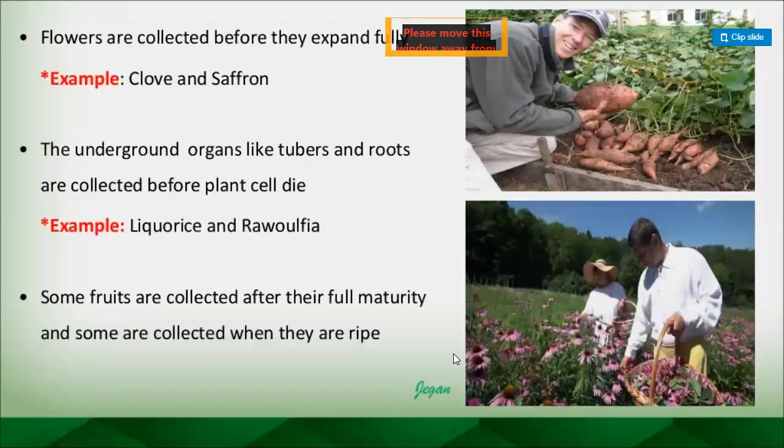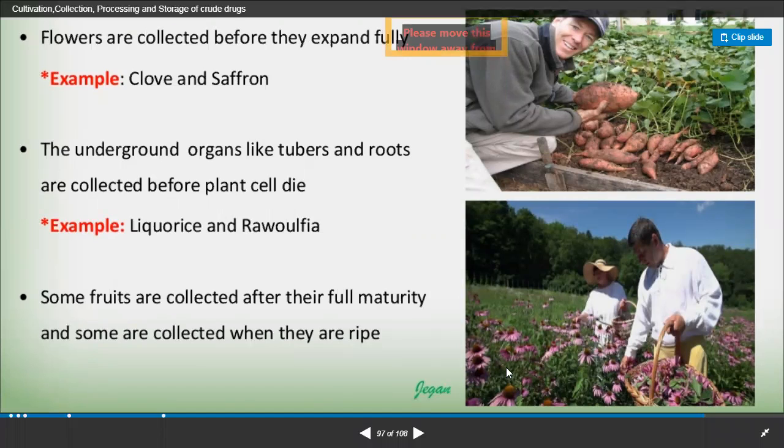The next example: flowers are collected before they expand fully. Examples are clove and saffron flower, like clove buds, right? They have to be collected before they expand fully. Here you can see they are collecting the flowers at that stage, before they expand fully.